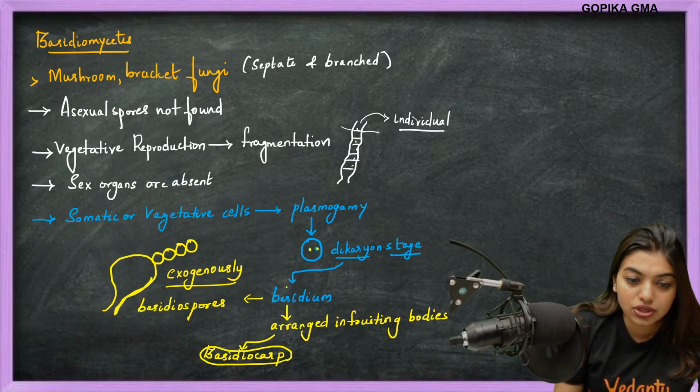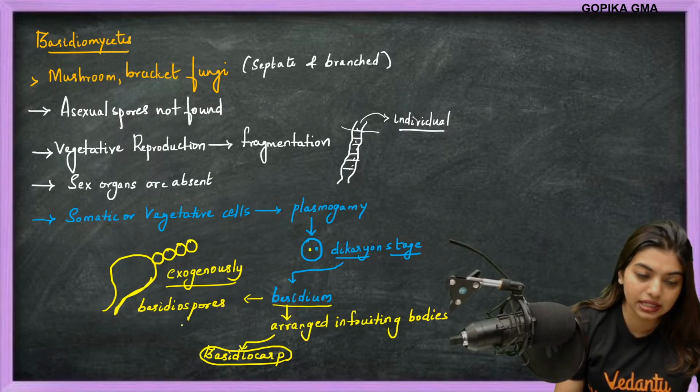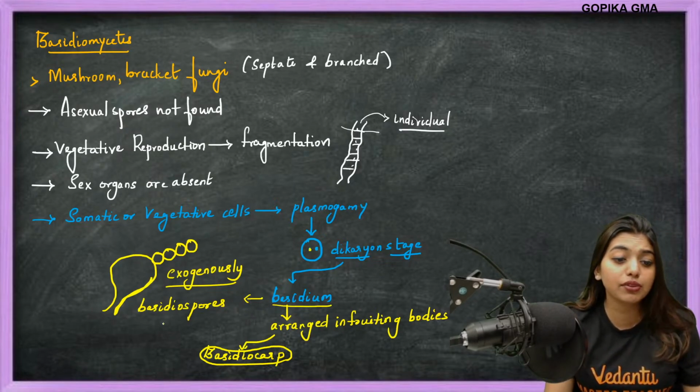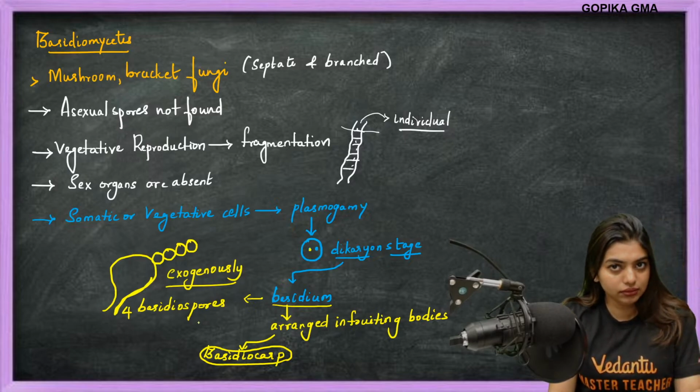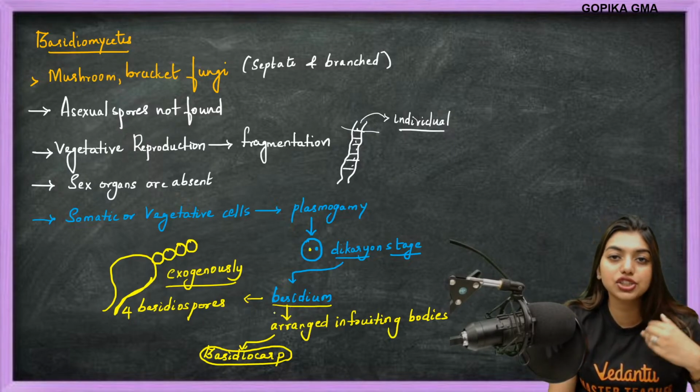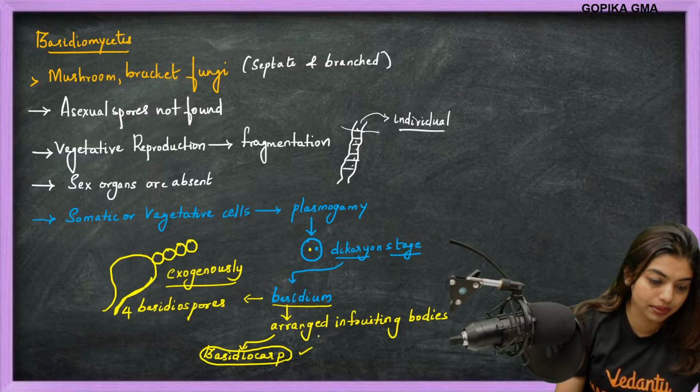Now, this dikaryon stage will lead to the formation of basidium, and that basidium will form 4 basidiospores. This basidium will get arranged in fruiting bodies called basidiocarp. Clear?